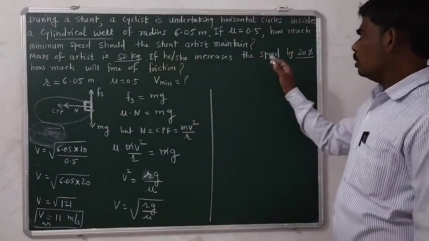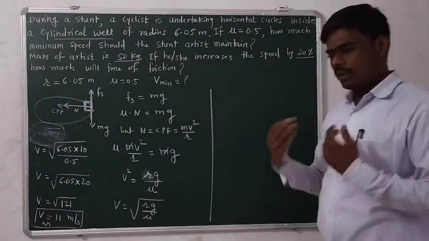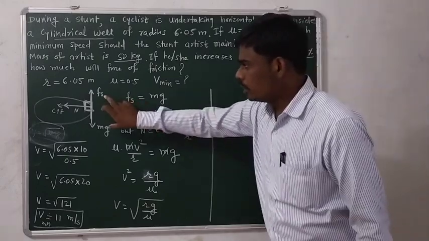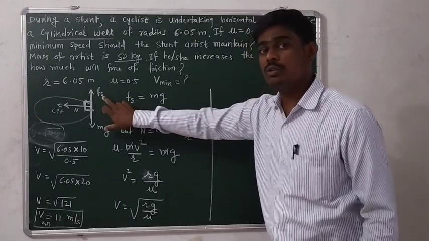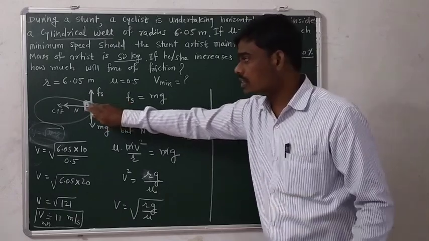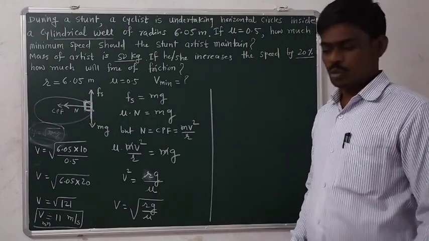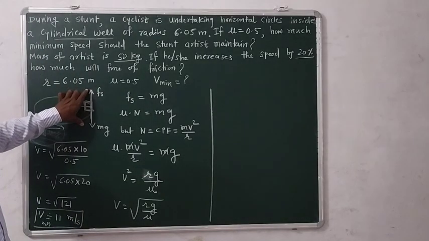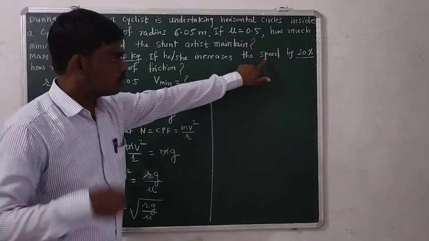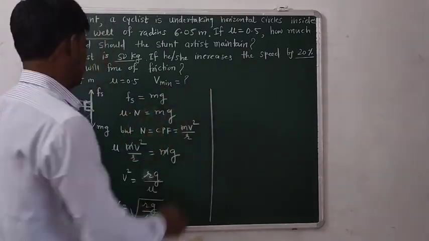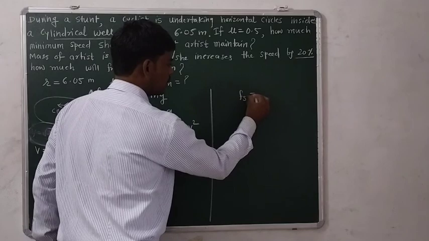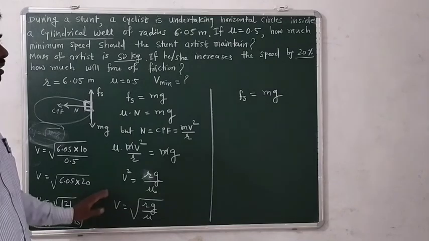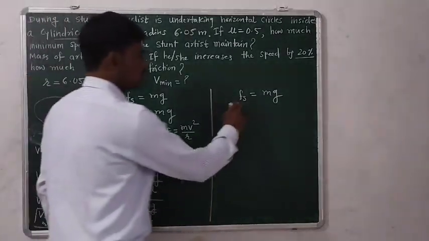And if the speed increases by 20%, 40%, 60% and so on, there will be no effect on the frictional force because there is no question of skidding of that person. Skidding happens if this situation is not balanced. So remember, though the speed increases, there will be no effect on the frictional force, and the frictional force condition is given by the same Fs is equal to mg, as skidding is not possible. So Fs is equal to mg.